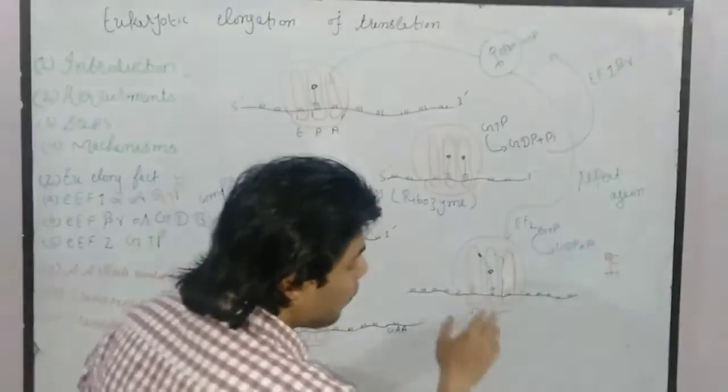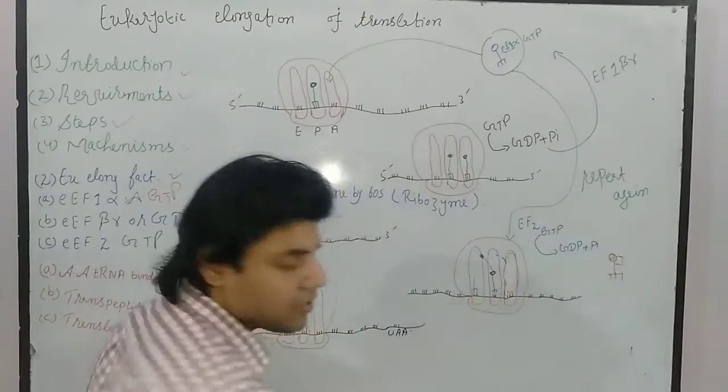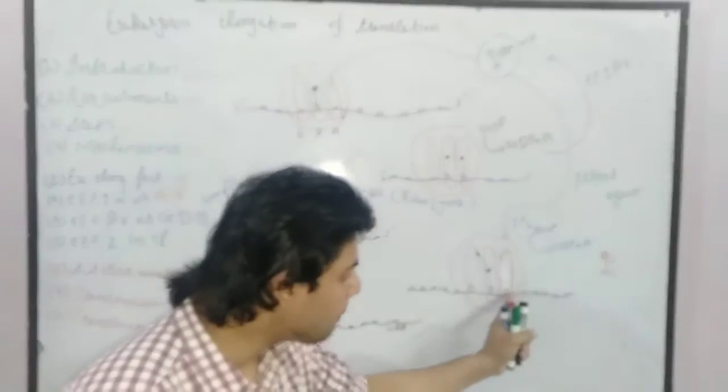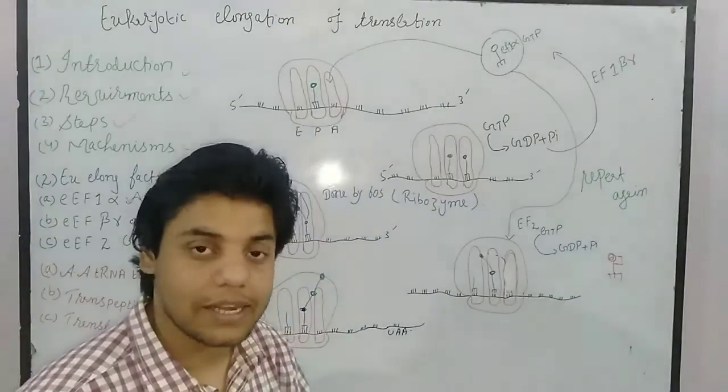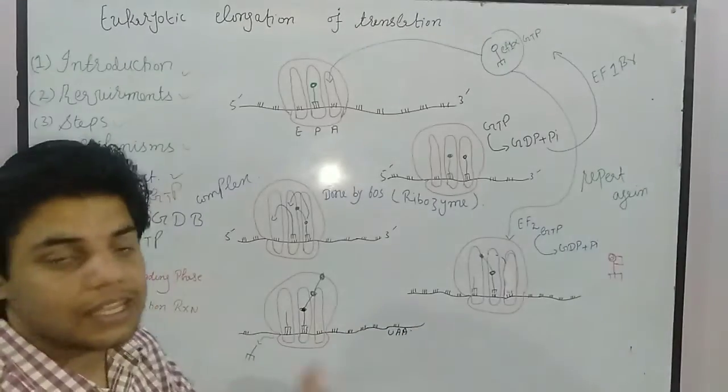Okay. So what happened? Again, the A site is free, as you can see. Once the A site is free, a new charged transfer RNA will be brought to that specific A site. And this cycle is repeated again and again.